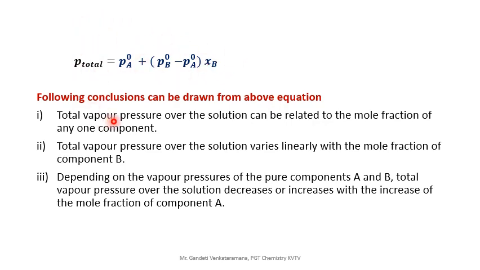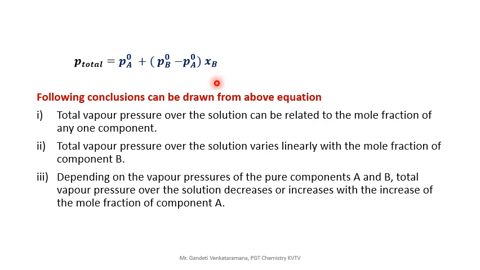The total vapor pressure over the solution can be related to the mole fraction of any one component. For example, here the mole fraction of B is available. It can be XA also. If you replace XB with 1 minus XA, then you will get the equation in terms of XA. So whether it is XA or XB.